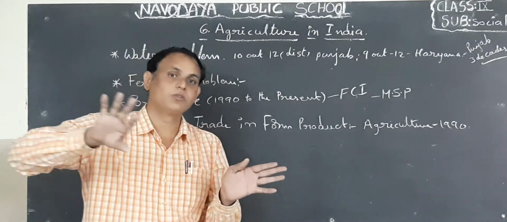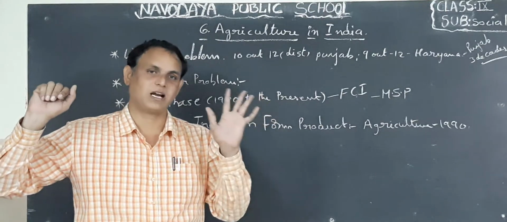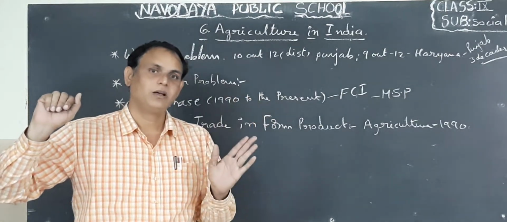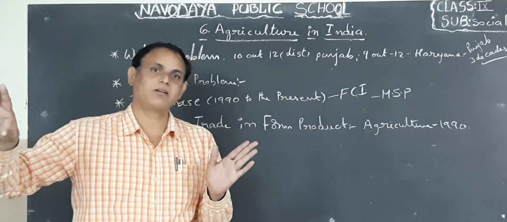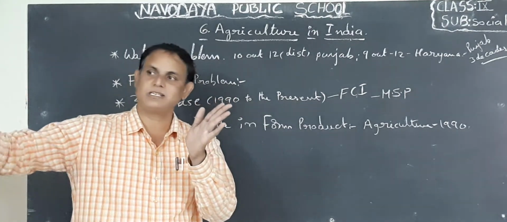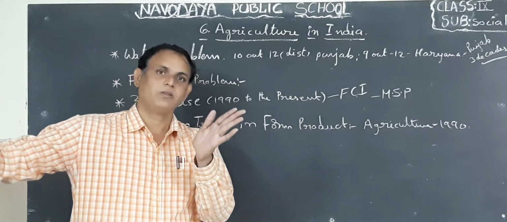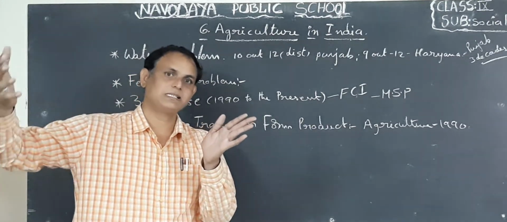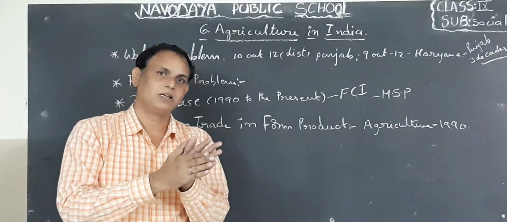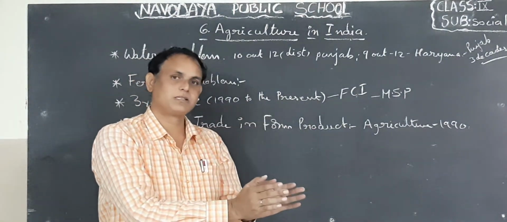So they announced the minimum support price to the farmers. That is why even farmers may not lose. Why? Because the government has already announced, for a quintal, this is your amount. So farmers are producing and selling the surplus to the government directly, and the government stores the food grains in a particular place.